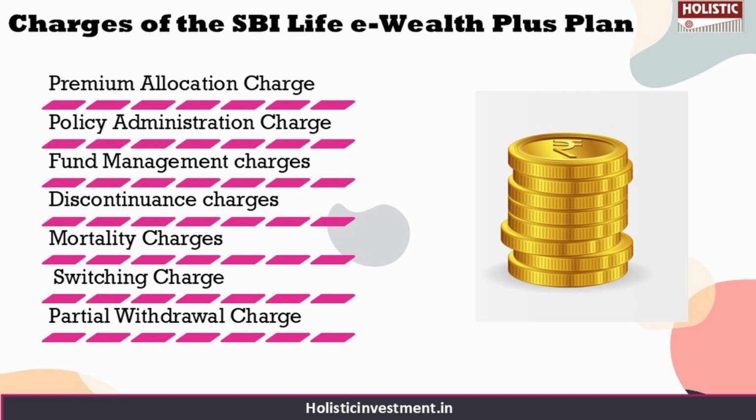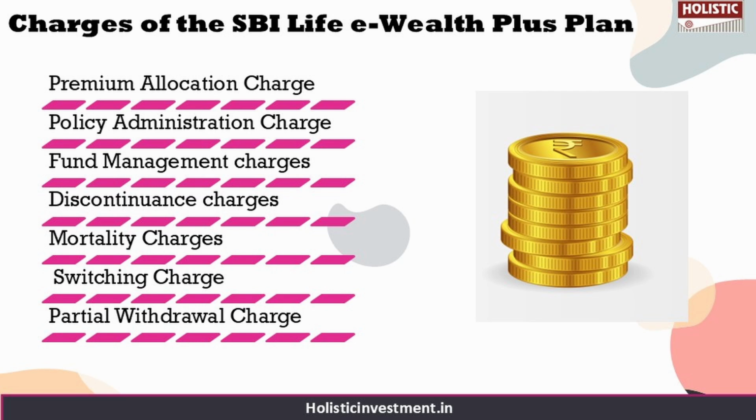The discontinuance charges will be calculated as a percentage of your single premium or fund value, so it varies according to the year of discontinuance. And mortality charges are deducted each policy month from the fund value by way of cancellation of units.